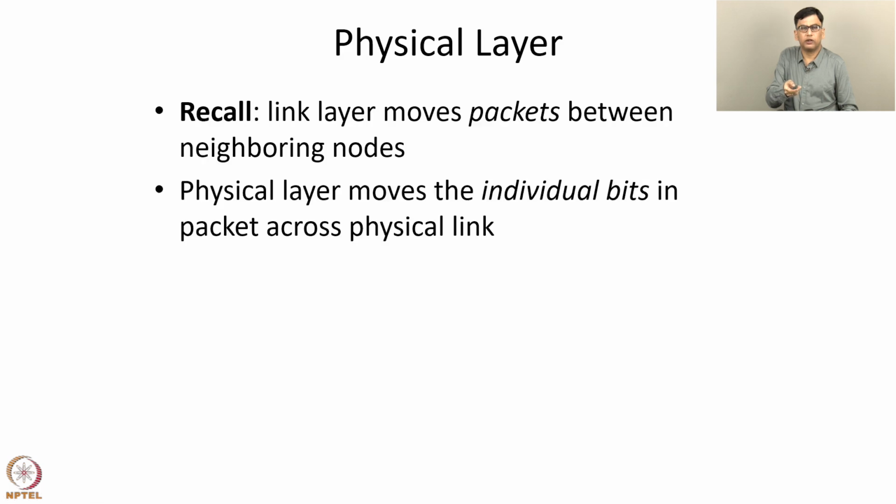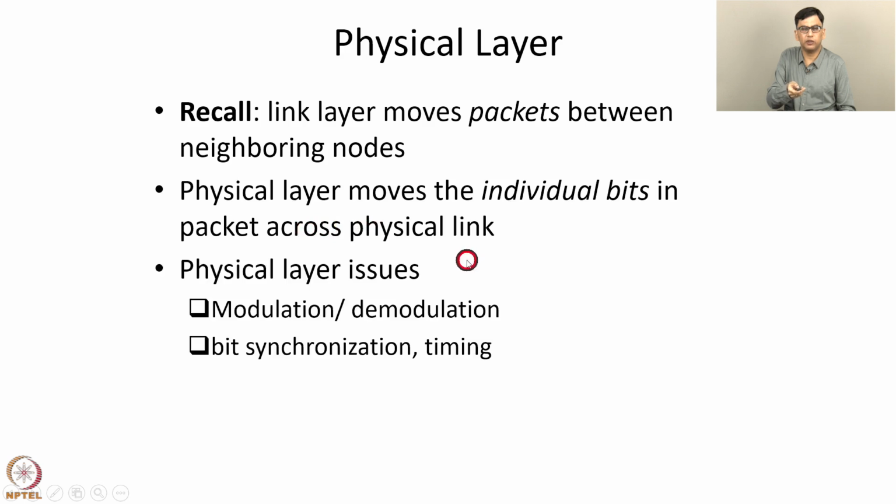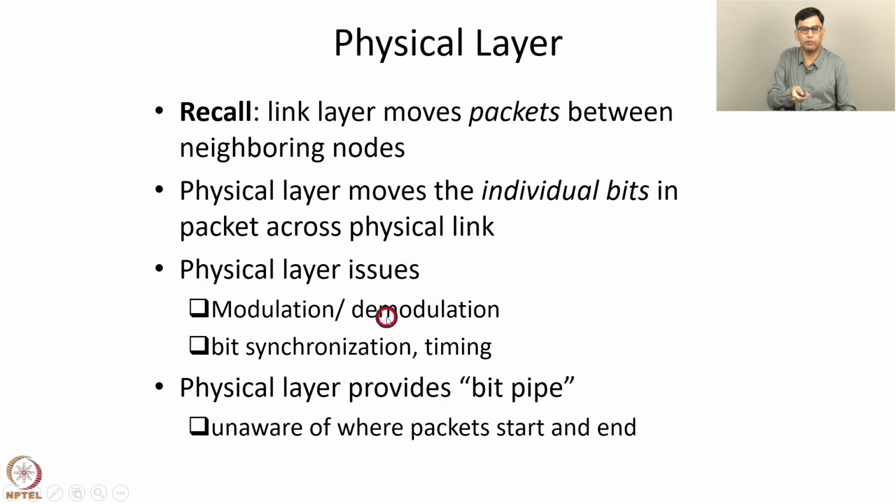Then the lowest layer is the physical layer. Recall that the link layer moves packets between neighboring nodes. The physical layer moves the individual bits in a packet across the physical link. In particular, the physical layer is responsible for functions such as modulation and demodulation and bit synchronization and timing. The physical layer provides a bit pipe. As bits are sent by the link layer to the physical layer, it keeps on sending the bits to the receiver. The physical layer is unaware of where packets start and end.